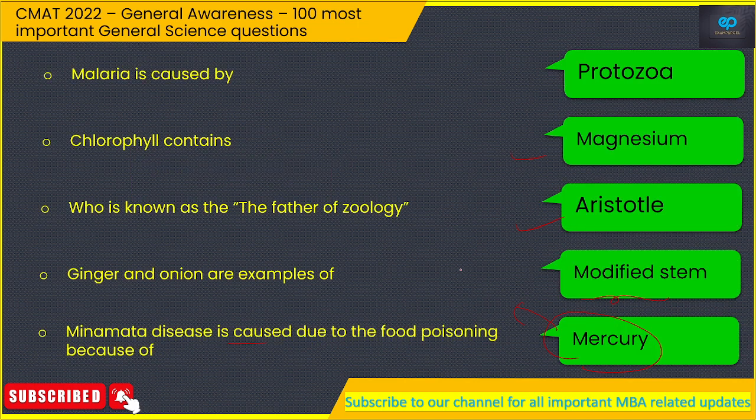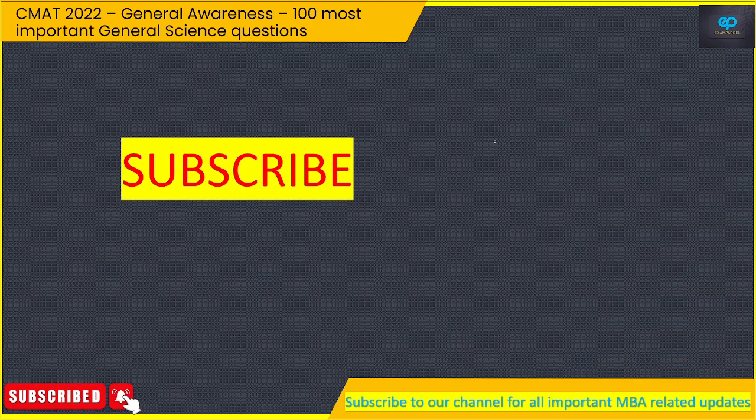Okay, so we have discussed 100 questions. So this is the last video. This was the last video of the 100 most important series. So there are in total 500 questions of 5 topics. So you can revise them again and again.